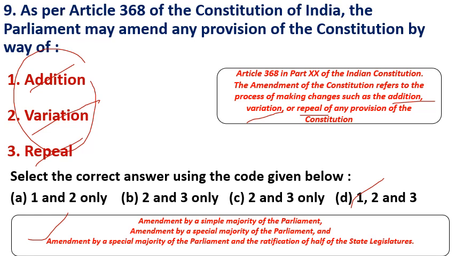The amendment procedure under Article 368 is taken from South Africa. Very important point, Article 368 mentions only the amendment procedure, not the subject matter, which means what is amended and what is not amended is not mentioned in Article 368.